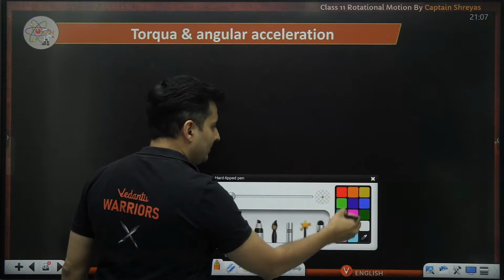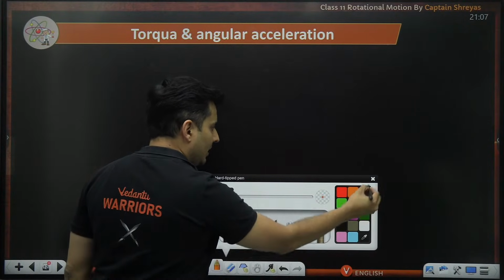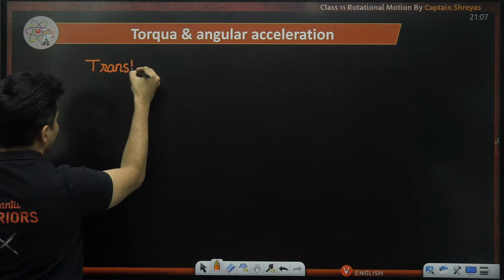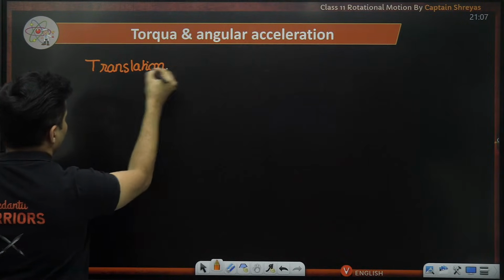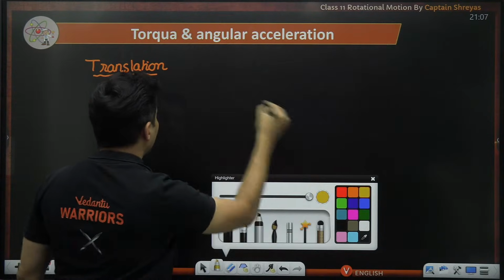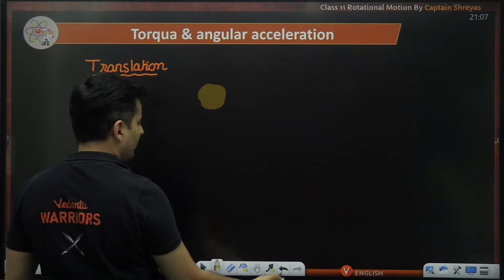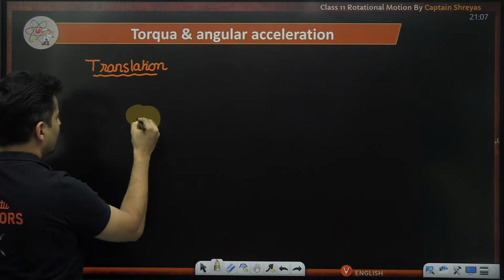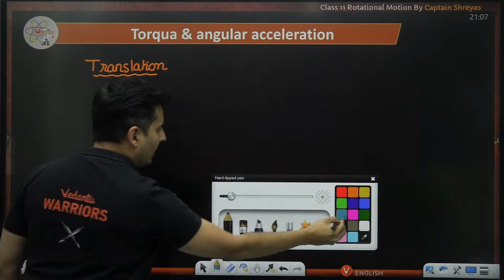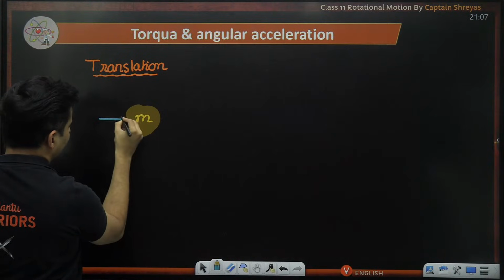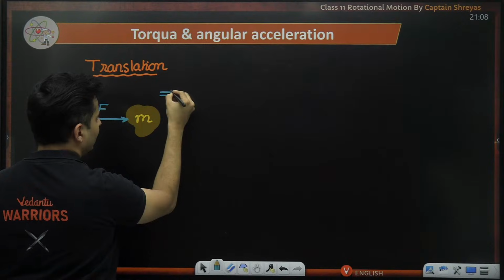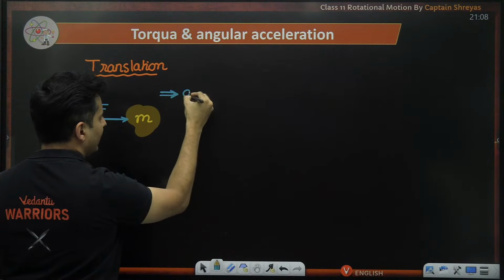So we had translational motion a couple of months back in our lectures, where we had some particular body and the body will have some mass m. You are applying a force on it. As a result of it, it begins to accelerate.